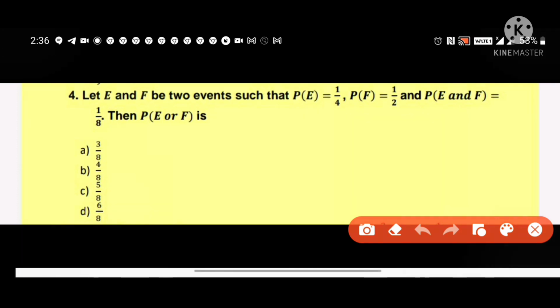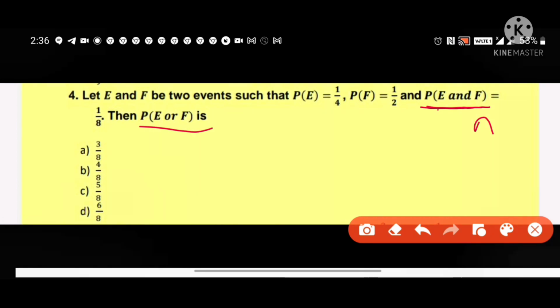By using formula of addition theorem. And means intersection, or means union. So this is for P E intersection F is given 1 by 8. We have to calculate P of E union F.